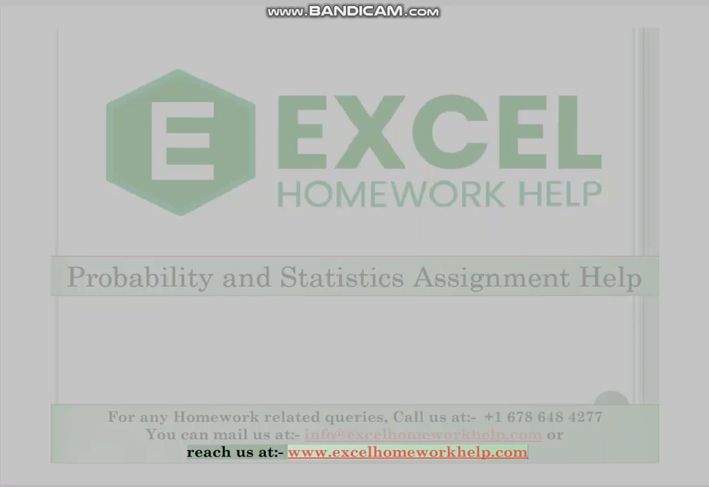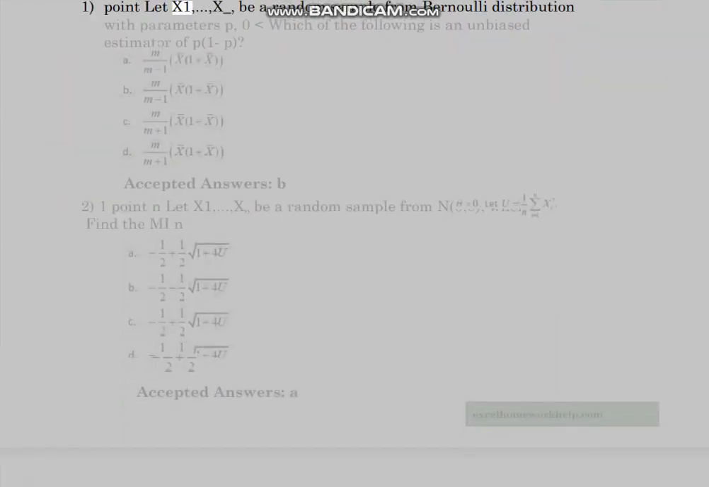www.excelhomeworkhelp.com. 1. Let x1, ..., xn be a random sample from Bernoulli distribution with parameter p, 0 < p < 1. Which of the following is an unbiased estimator of p(1-p)? 2. Let x1, ..., xn be a random sample from N(θ, θ), where... Accepted answers, B. Find the min. Accepted answers, excelhomeworkhelp.com.